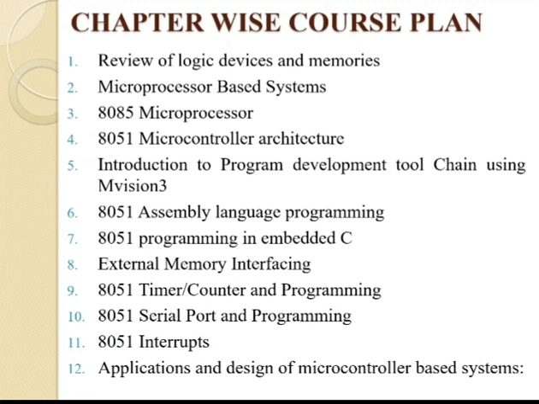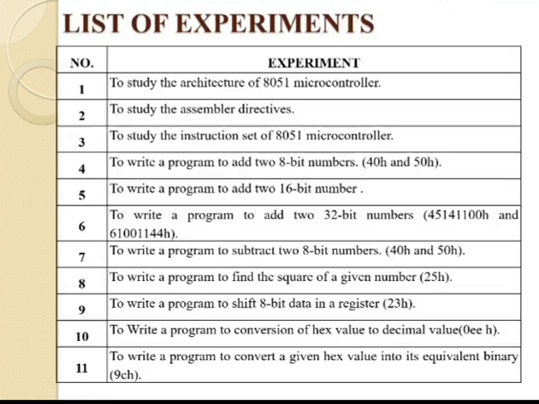Chapter number 11 is 8051 interrupts. There are different ways interrupts come inside the microcontroller. Before that, what do you mean by interrupt? Suppose continuous lectures are going on inside the class, and there is a kind of disturbance that comes inside the class. That disturbance is considered an interrupt. Likewise, there are different kinds of interrupts that occur inside the microcontroller, which we can learn from chapter number 11.